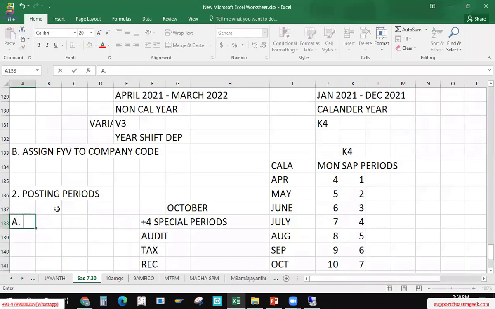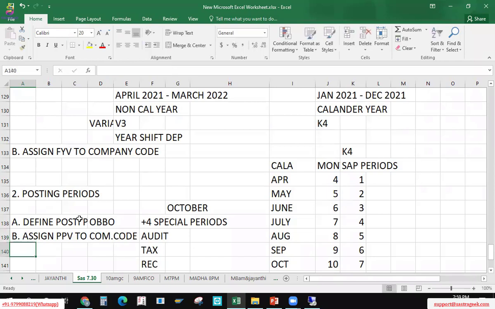First thing, we'll define posting period variant. T code would be OBBO. Once we create this one, means we'll create one variant to define our posting periods. Then next we will assign the same to our company code. So this T code will be OBBP.